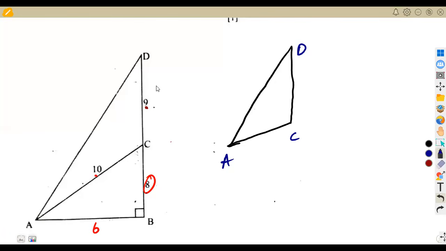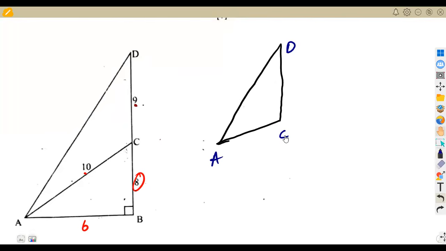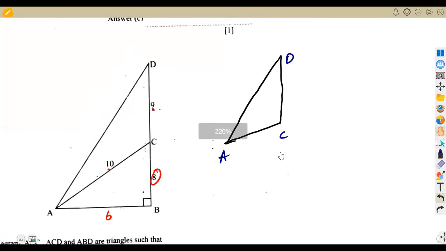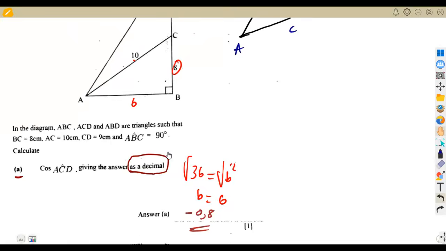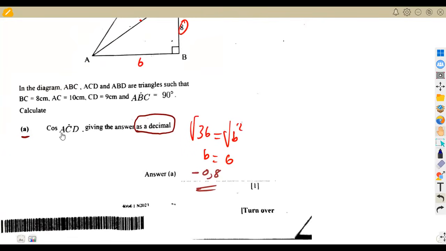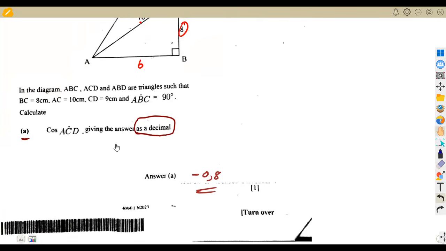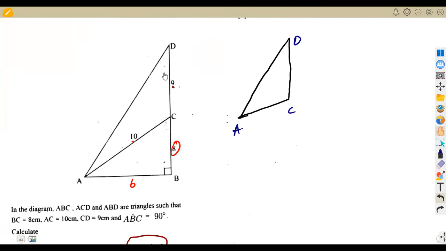So, like I said, this one is now for those who are into mathematics, those who want to do calculations. If, guys, you understood the first question, don't consider this, please don't. But for those guys, let us talk about this here. Remember the concept that we talked about here on finding cos ACD. Remember what you did here. You used the acute and obtuse angle concept to find the cosine of ACD, which is this one, ACD.